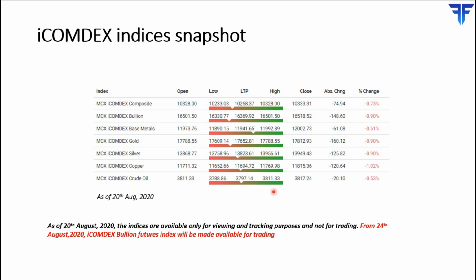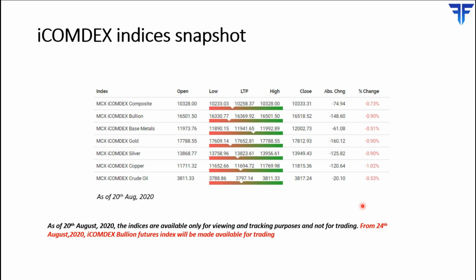Now, these are the latest statistics of various iComdex commodity indices as of 20th August 2020. One thing to keep in mind is that as of 20th August, each of these indices are available only for viewing and tracking purpose on the MCX. They are not yet available for trading. However, from August 24th onwards, the MCX iComdex Bullion Index Futures will be launched, which traders and investors can then use to trade the Bullion Index on the MCX.